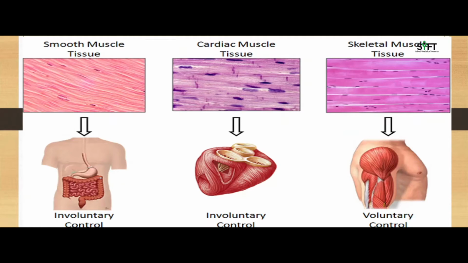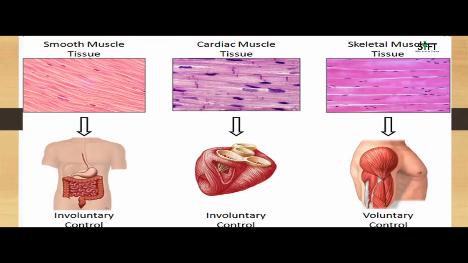Next is muscular tissues. Muscular tissues provide movement to the body. They are composed of cells called muscle fibers. They allow movement in the body by contraction and relaxation. They are of three types. You can see in the picture the three types of muscle tissues: smooth muscle tissues, cardiac muscle tissues, and skeletal muscle tissue.